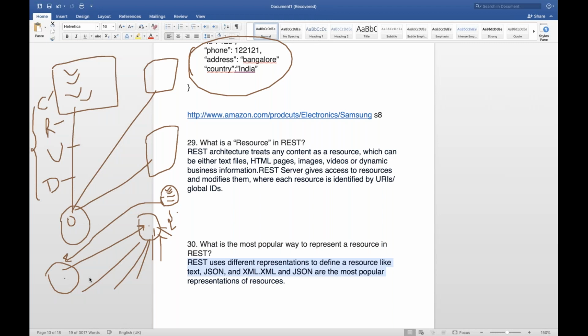So that's why these are the universal data holders. Any language, if you're passing JSON or XML, Python, Java, .NET, C Sharp, Ruby, whatever kind of platform or language you are using over here, they will easily understand these XML and JSONs, because every language supports XML and JSON files.